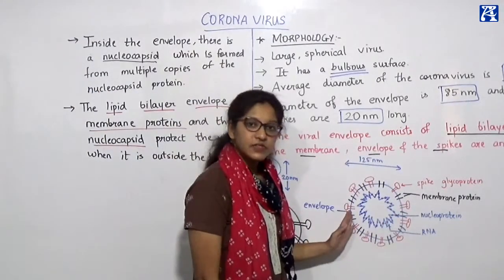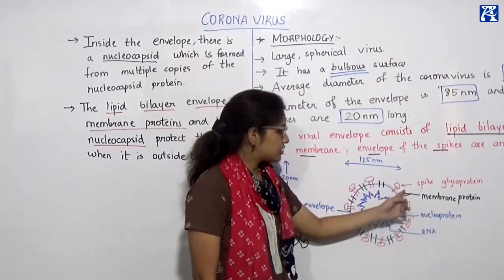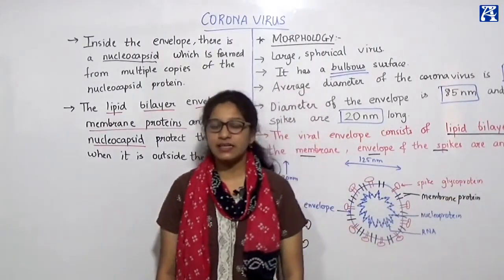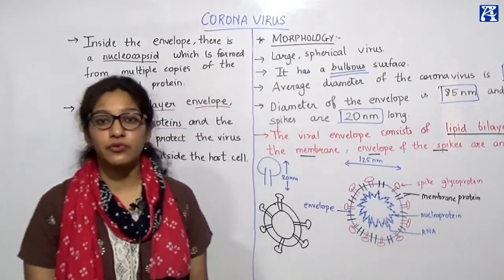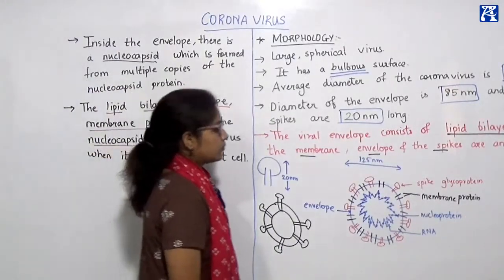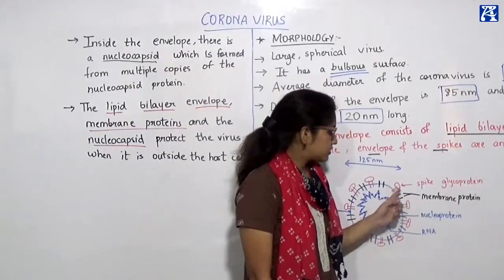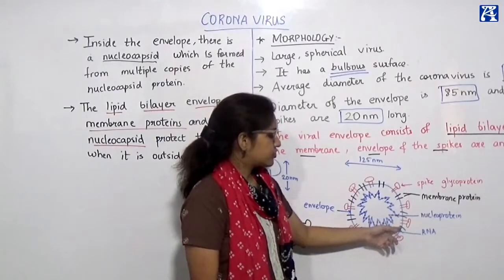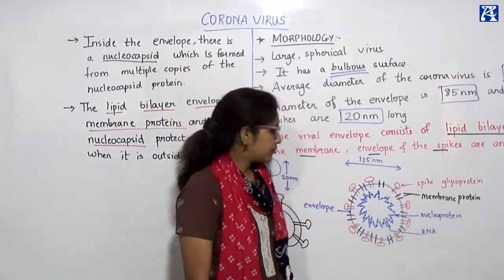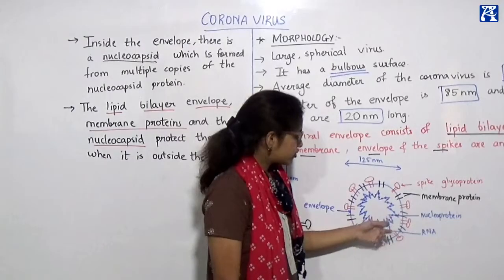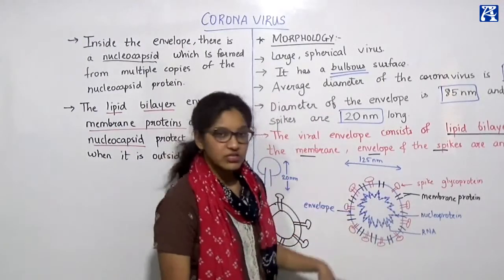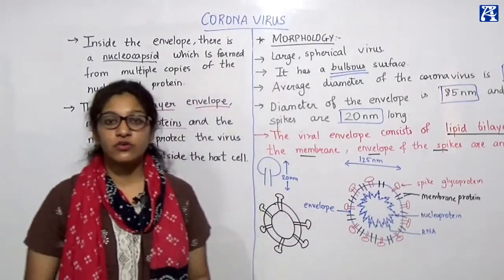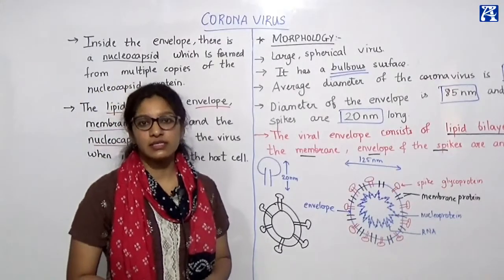This is a spherical surface of the virus, right? It is made of the spikes, the bulbous spikes. What is the spike made of? It is made up of glycoprotein, that is, a mixture of a glucose and a protein molecule, okay? So the glycoprotein formed from glucose and protein makes up these spikes, okay? Then there are membrane proteins which again help the virus stay outside in the environment. We have a nucleoprotein which is present on the RNA. This entire structure is an RNA, okay? And we have an envelope. So this is exactly how the coronavirus looks in cross section, okay?